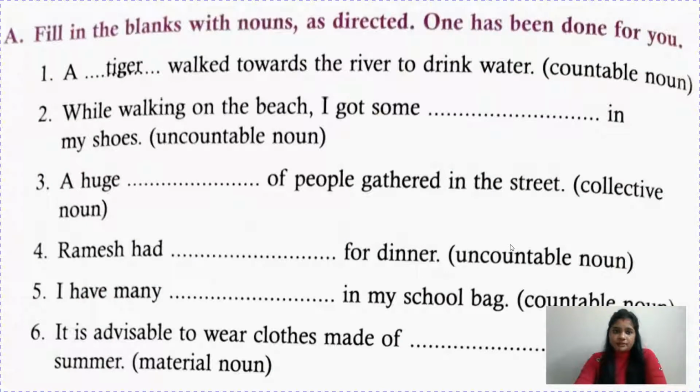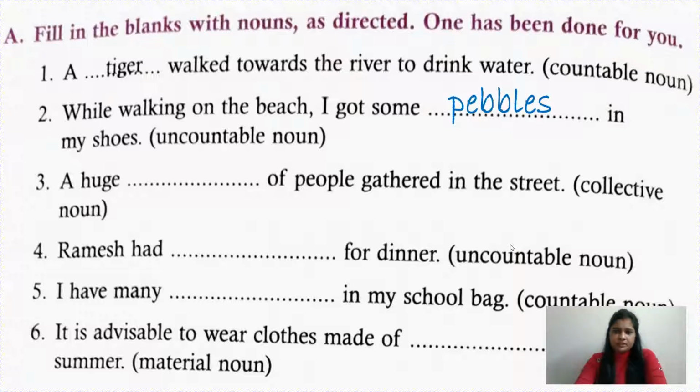Fill in the blanks with nouns as directed. One has been done for you. See children, in the options it is given whether you have to fill with a material noun, countable noun or uncountable noun. The first one is done for you: a tiger walked towards the river to drink water. While walking on the beach, I got some dash in my shoes. So you have to write here an uncountable noun.